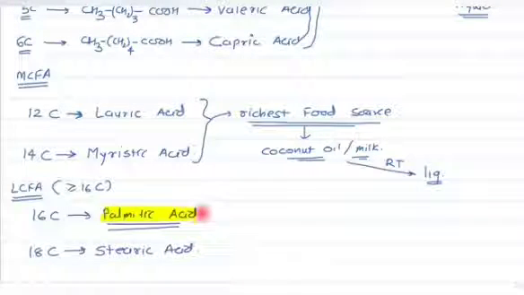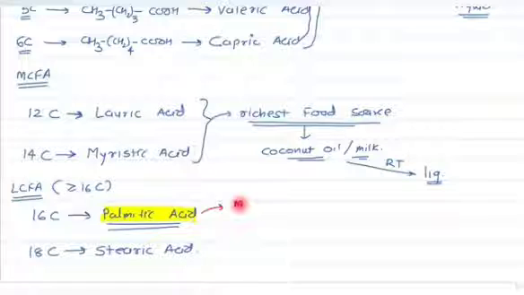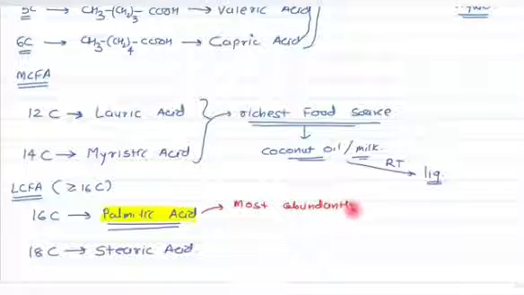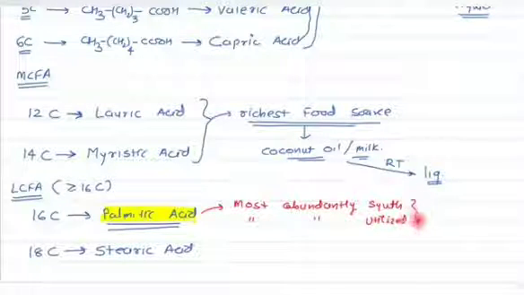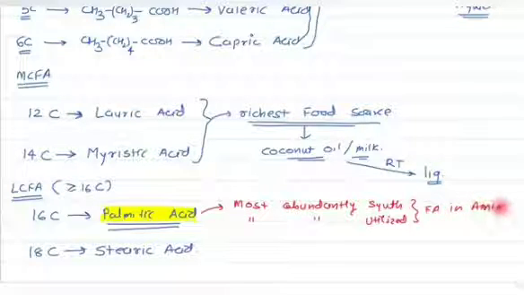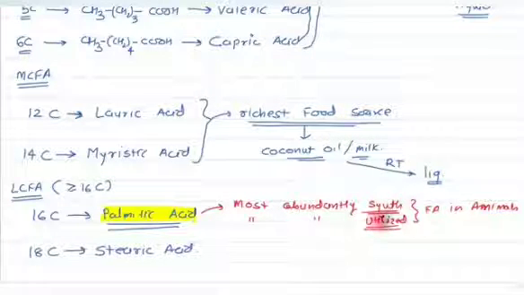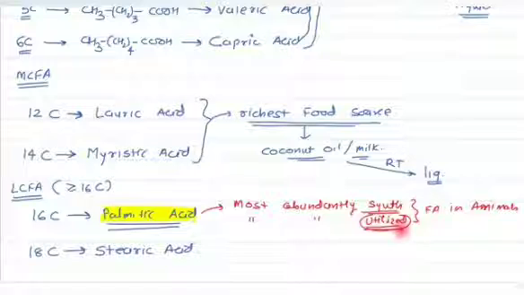The reason is that palmitic acid is the most abundantly synthesized as well as the most abundantly utilized fatty acid in animal tissue.